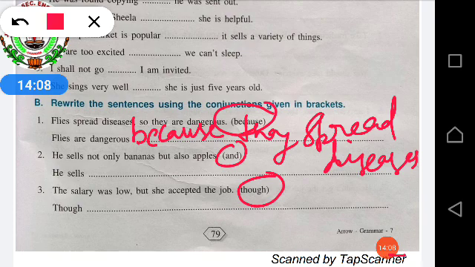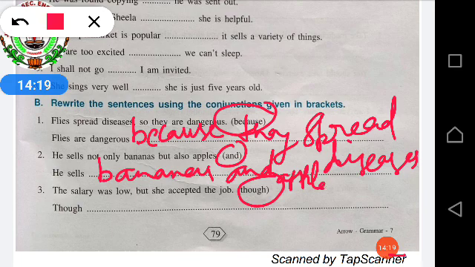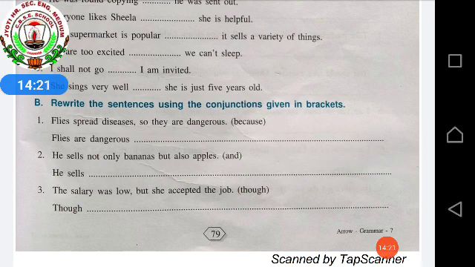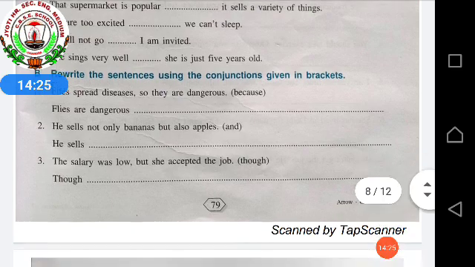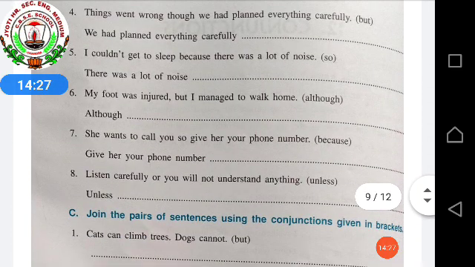Like he sells not only bananas but also apples. So he sells bananas and apples. Okay. So in this way you people have to do the rest of the questions. And how many questions are there? Total 8 questions are there. 2 I told you. Rest you people have to try by yourself.